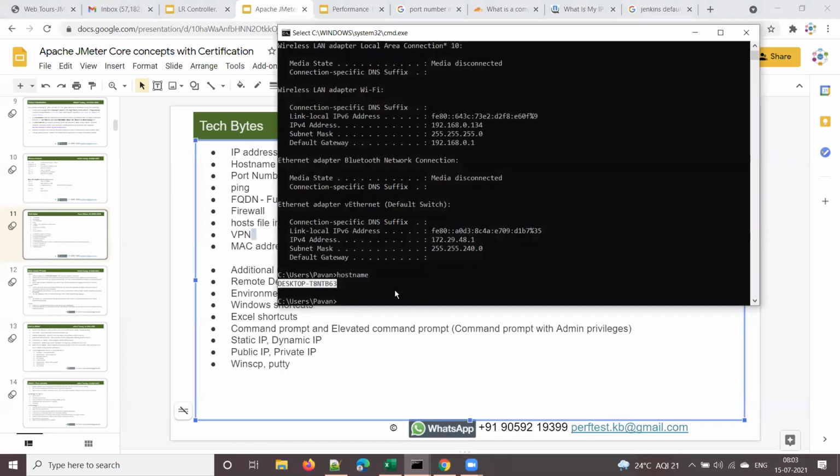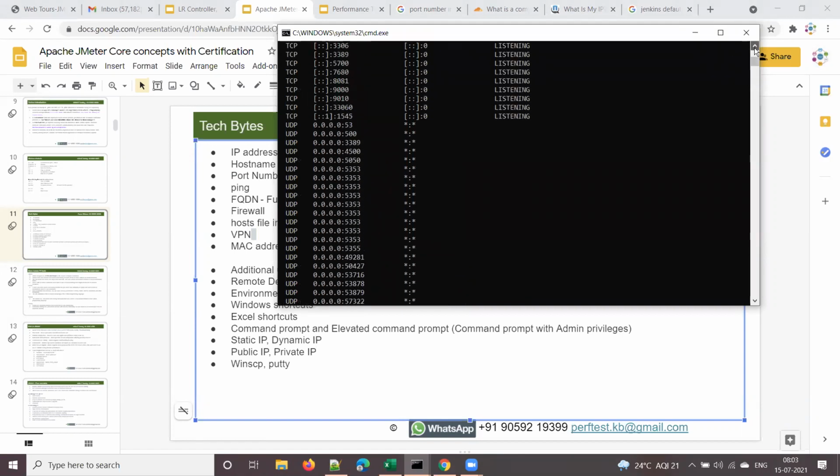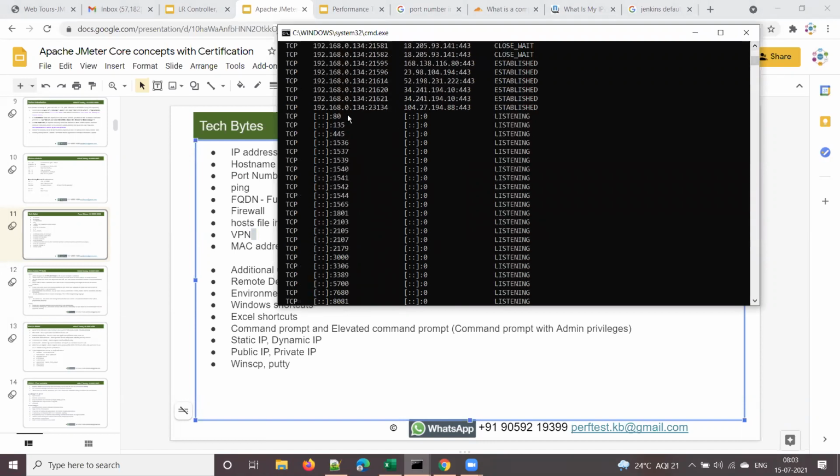There is a command called netstat, with -an or something, right? It will show you all the port numbers. If you don't remember this command, here you can see it is showing all the port numbers. Let me show you that quickly. Here you can see 80, which is the default port number of HTTP, it is listening. And 8081, I have Tomcat running on this port number. No, sorry, Jenkins. I changed the Jenkins port number to 8081.